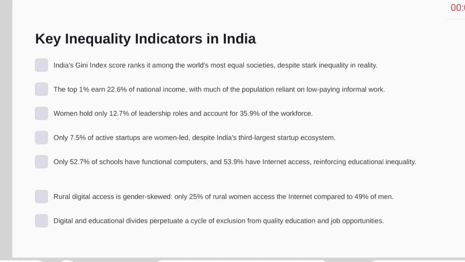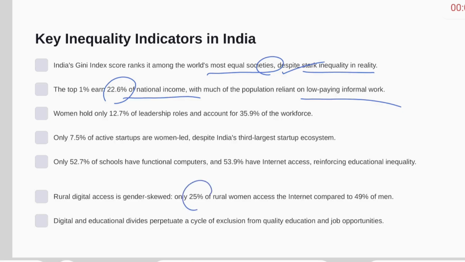Key inequality indicators in India. India's Gini index score ranks it among the world's most equal societies, but despite this, there is stark inequality in reality. The top 1% hold 22.6% of national income, with much of the population reliant on low-paying informal work. Rural digital access is gender skewed. Only 25% of rural women access the internet compared to 49% of men.